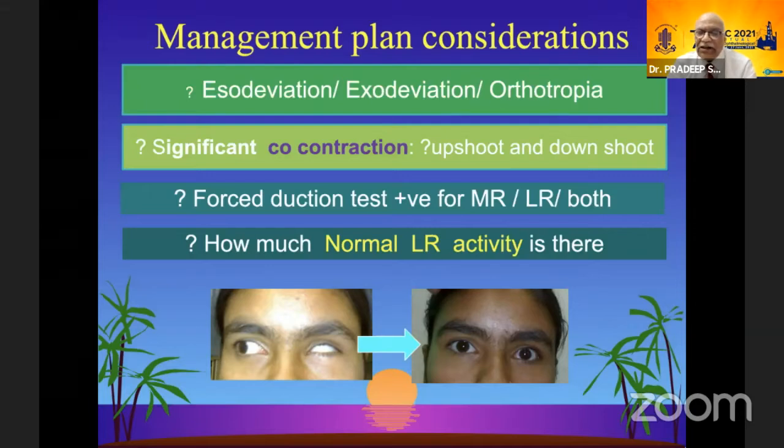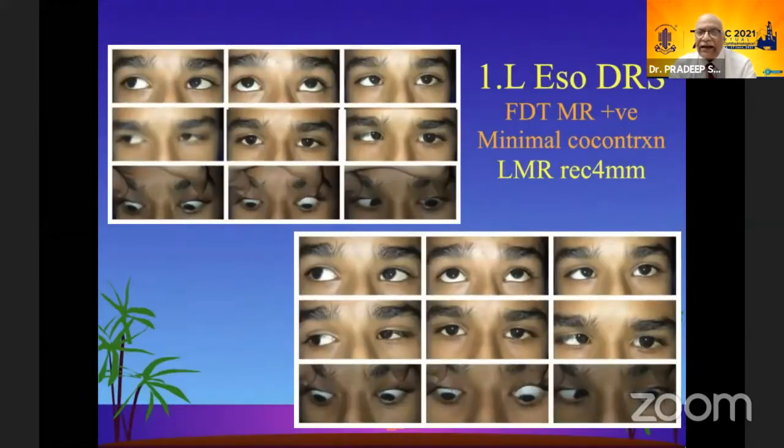And the fourth point is the LR activity. How much LR activity is there? Is it normal, subnormal, or not there at all? Now, in eso-DRS, when we are seeing FDT which is mildly tight for MR or almost absent, but there is a minimal co-contraction, then a simple LMR recession of 4 mm.